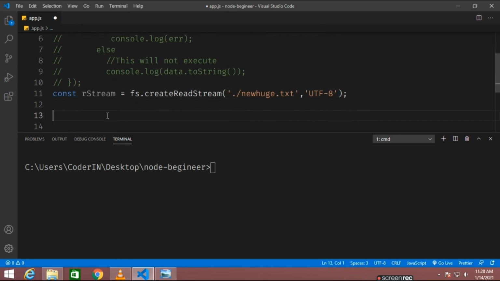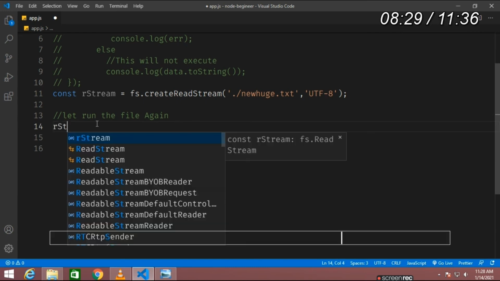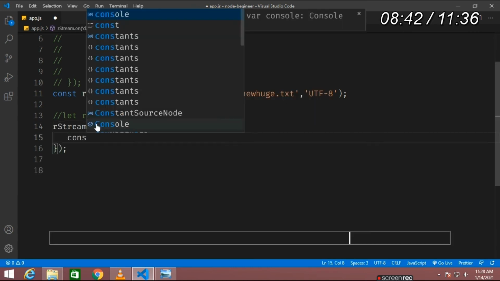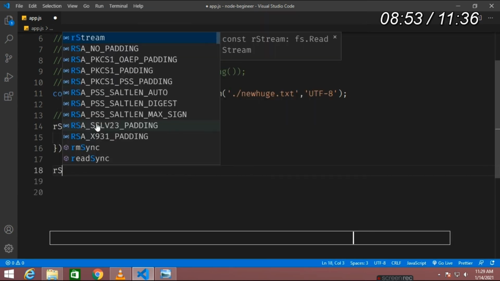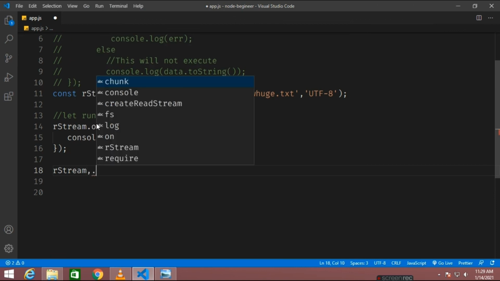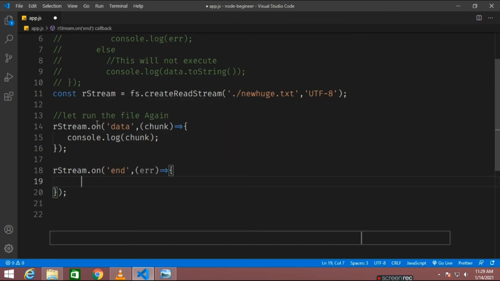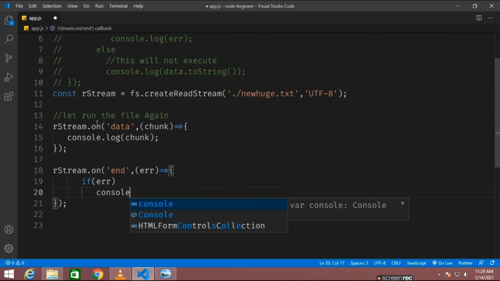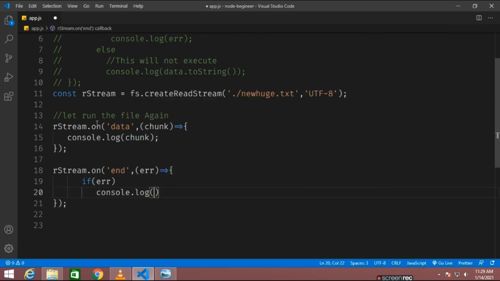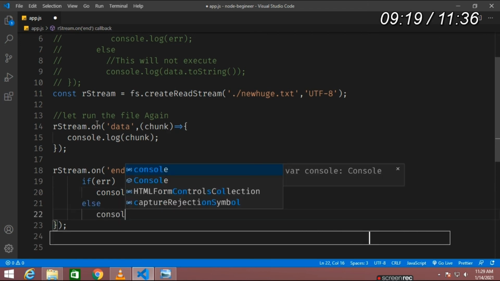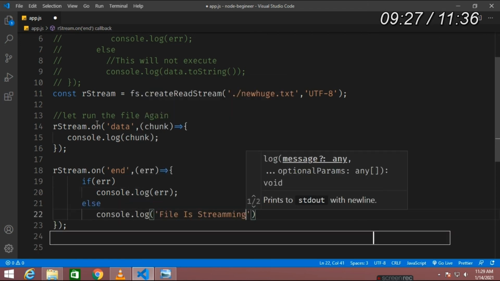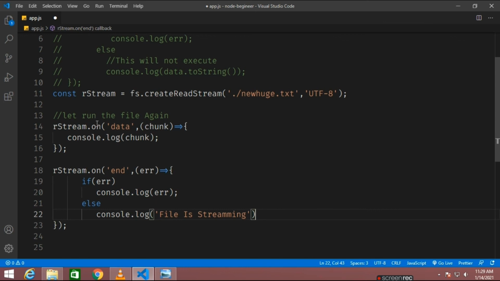Alright. Now the similar things will happen once again. On data, chunks will come here. Now when it ends, it will display a particular message. This is all our event handler. It shifts all the operations with rstream and write stream operation. So once again, let me run this.